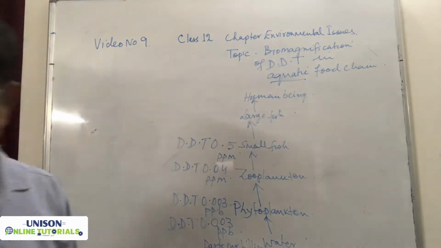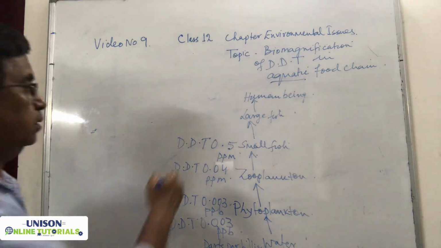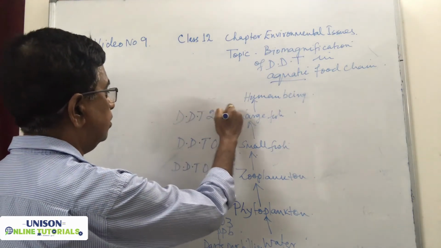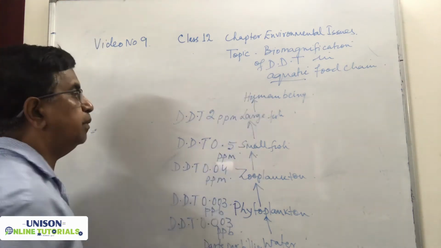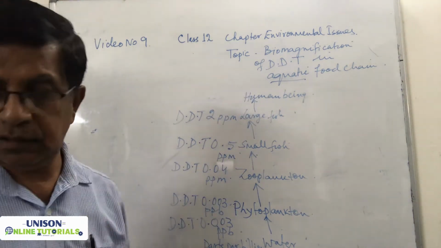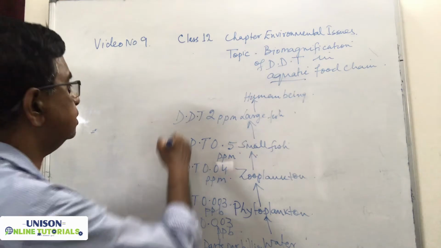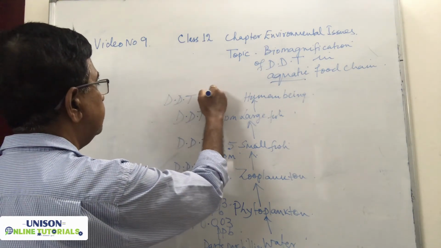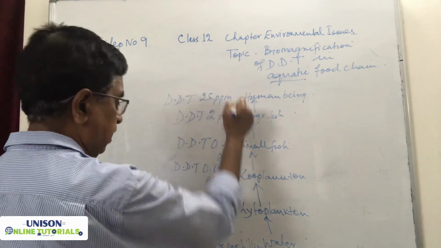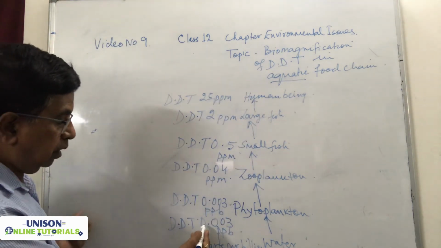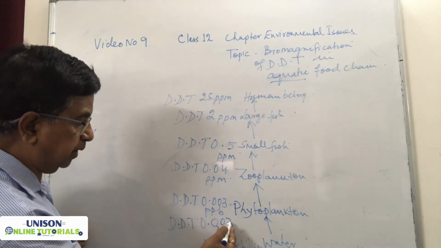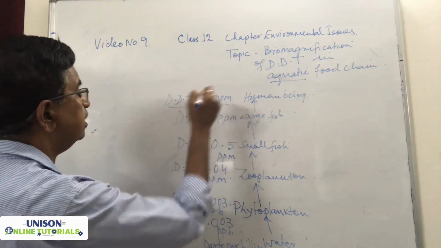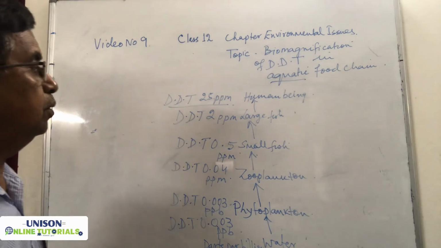And in large fish, it becomes 2 ppm. And in human beings, the concentration is highest. It becomes 25 ppm. So you can just see from 0.003 in the water and phytoplankton, it reaches 25 ppm in the human being.